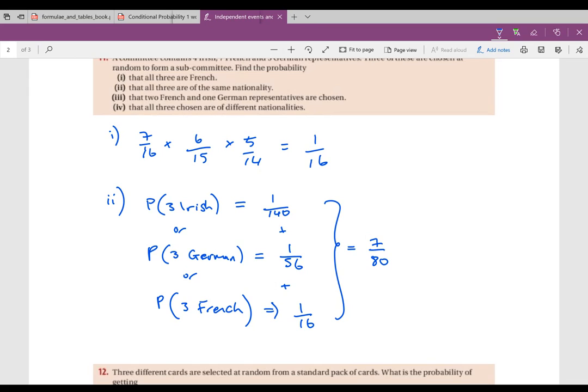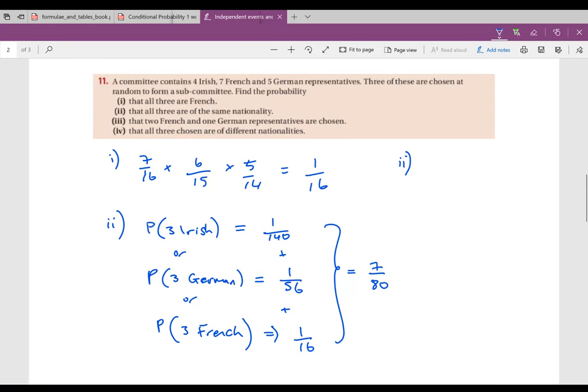Okay, the 2 French and 1 German representatives are chosen. So if I have 2 French, then I've got 7 over 16, and I've got 6 over 15, and I've got my 5 German over 14 left.